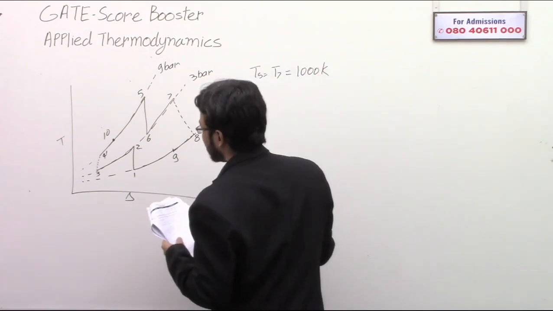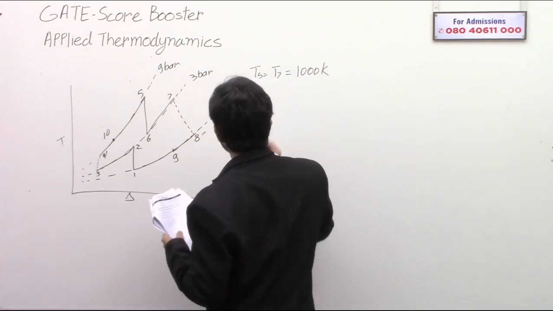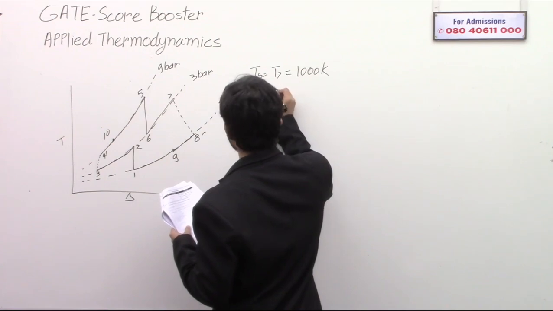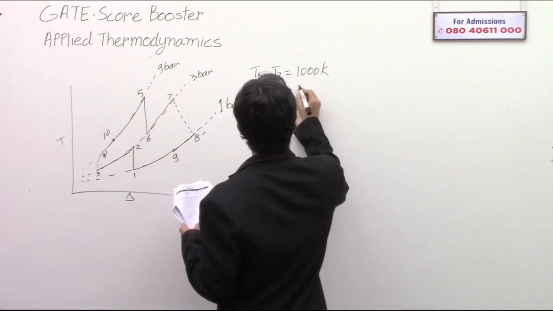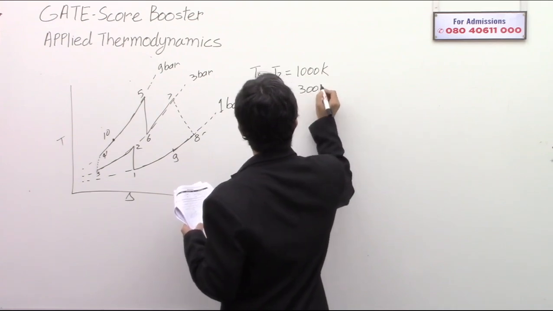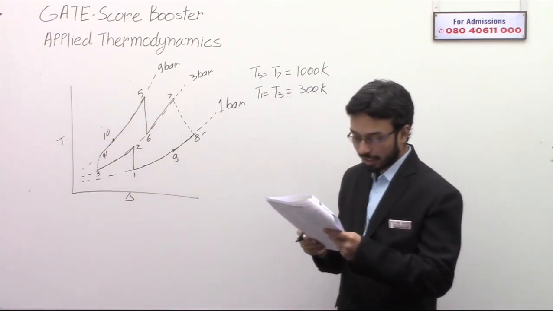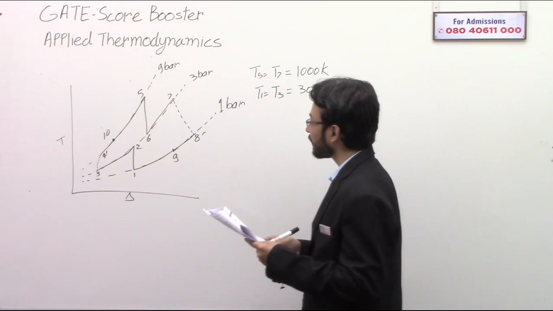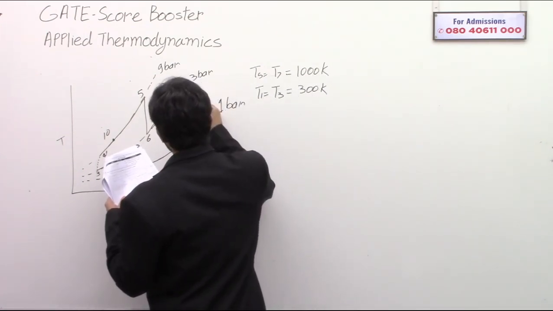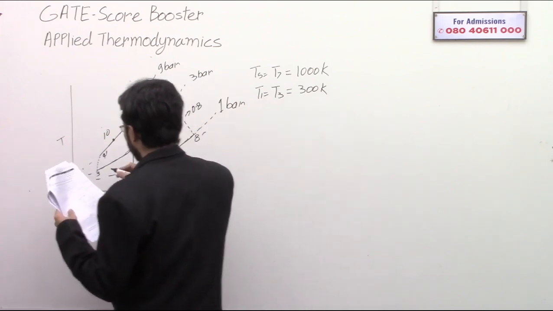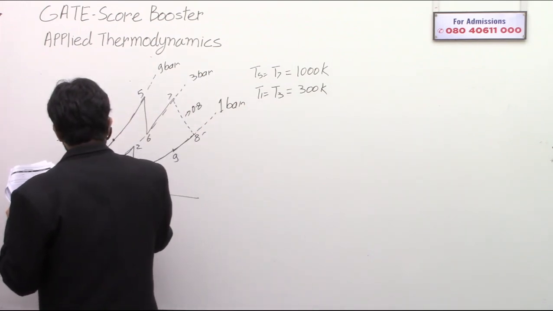Then perfect intercooling means T1 is equal to T3 and this is the minimum temperature, so this is 300 Kelvin. Also they have given the isentropic efficiency. So this efficiency is 0.8 and this efficiency is also 0.8.